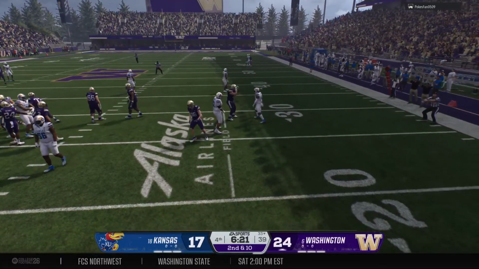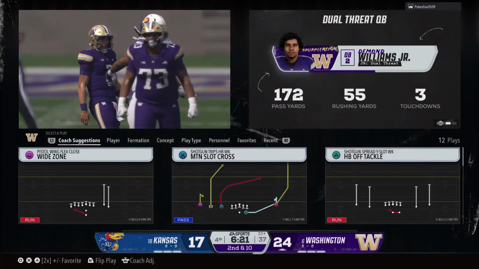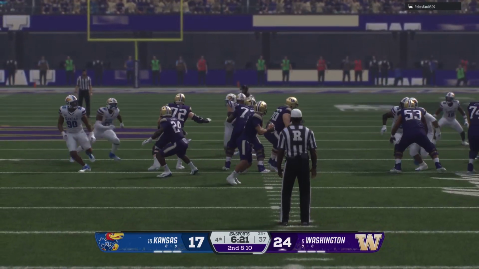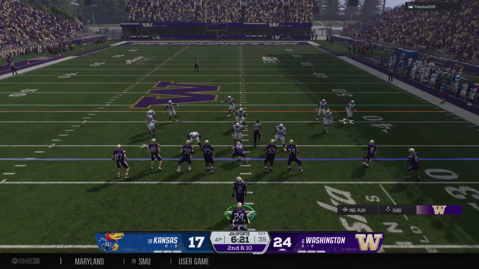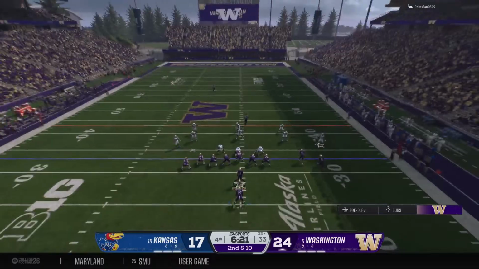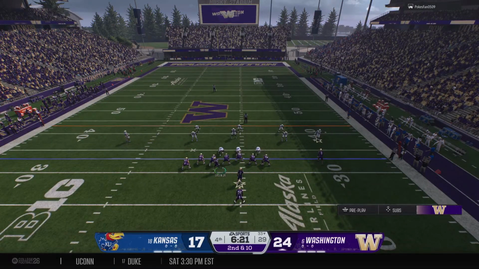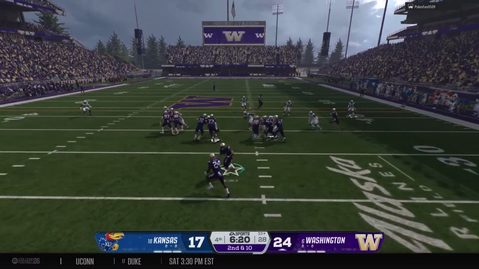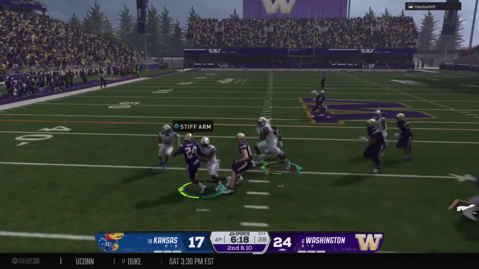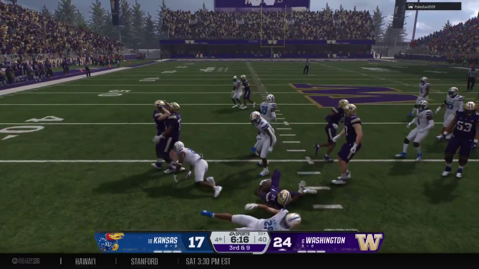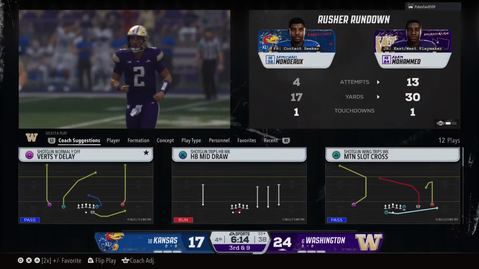Off target and incomplete. Man, Chris, I don't know if that was a bad read by the quarterback or a bad route by the receiver. They got to get this cleaned up before the next time they go through the air. The back's got it. And he'll be smothered right at the line for no gain.